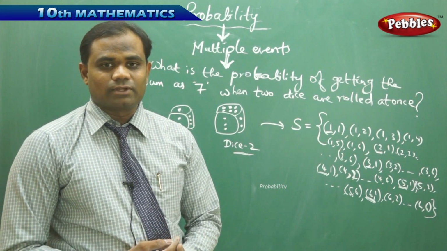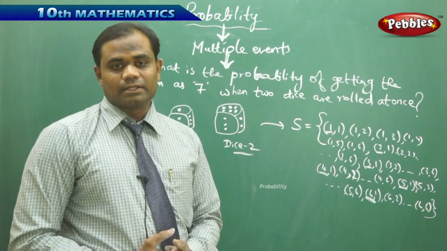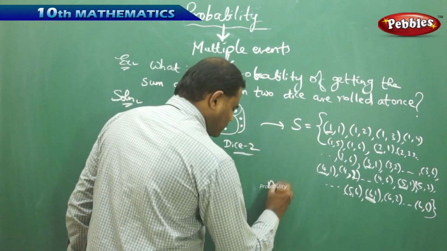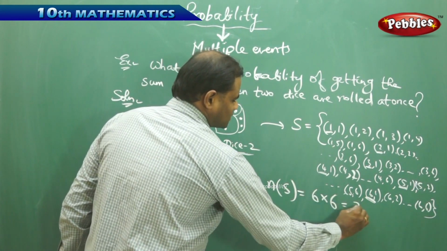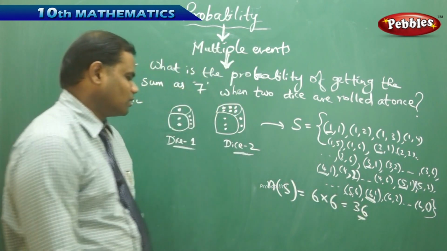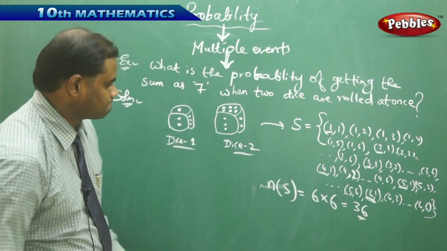That is, for 6 different possibilities, there are 6 individual possibilities each. Therefore, my n of S is 6 times 6, which is 36. Therefore, the total number of outcomes when 2 dice are rolled is 36.